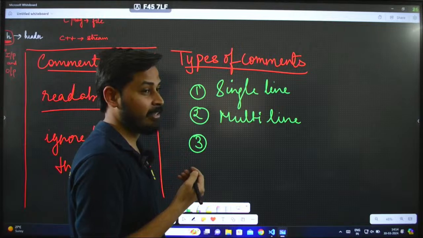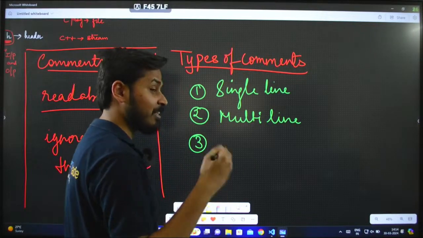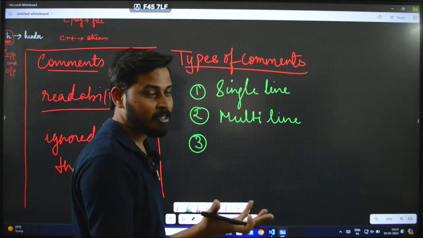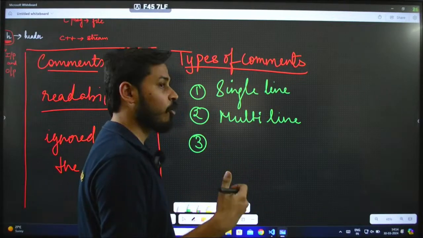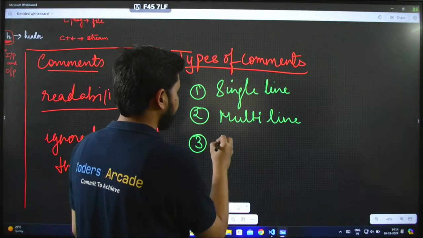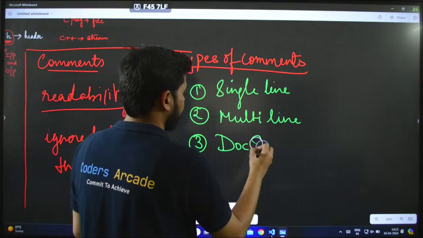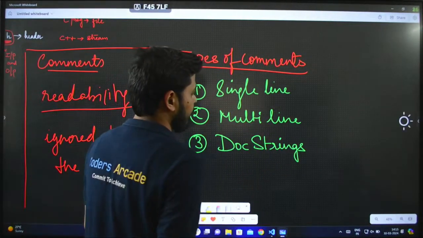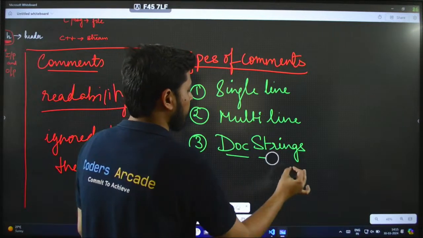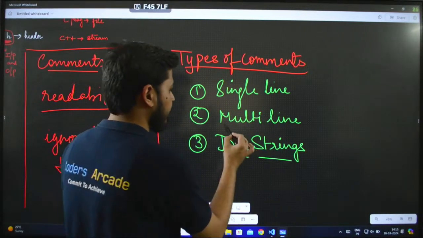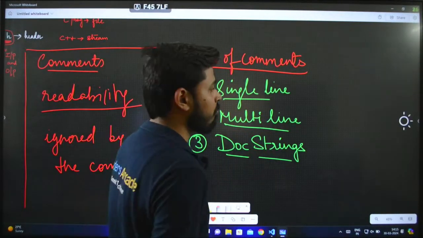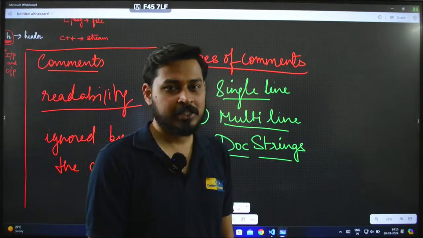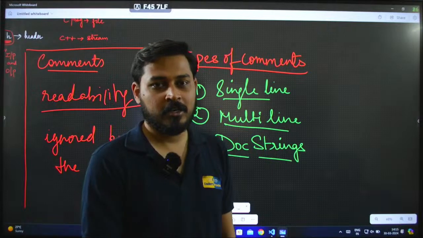People may think that there are only two types of comments, but actually there is a third one also, which officially many people don't call a comment, but it is also a type of comment, and that is doc strings, or documentation string. So there are basically three types of comments in most programming languages: single line, multi-line, and documentation string, or doc strings in short form.